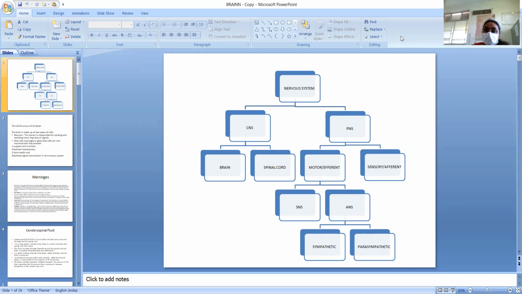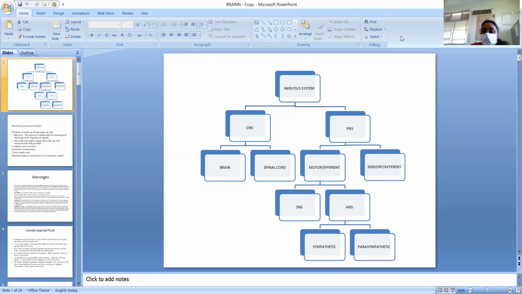If we divide it again, the central nervous system is divided into two parts, that is the brain and spinal cord. We can see here that the brain and spinal cord compose the central nervous system. It means the brain and spinal cord are the important parts of the central nervous system. These parts dominate and organize everything in our body.